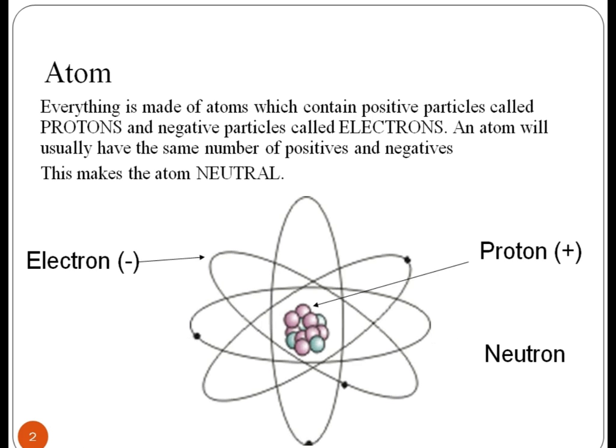Atoms are the basic building block of ordinary matter. Atoms can join together to form molecules, which in turn form most of the objects around you. Atoms are composed of particles called protons, electrons, and neutrons. Protons carry a positive electrical charge, electrons carry a negative electrical charge, and neutrons carry no electrical charge at all. The protons and neutrons cluster together in the central part of the atom called the nucleus, and the electrons orbit the nucleus.